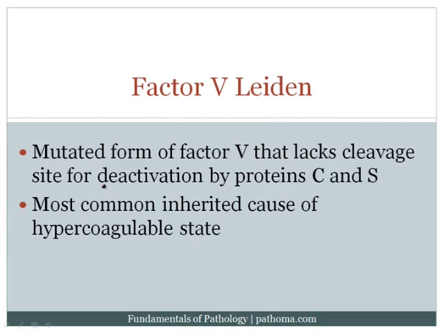The next disorder that we want to discuss is factor V Leiden, and basically this is a very interesting disorder in which the patients have a mutated form of factor V. Now remember that factor V is able to be shut off by protein C and protein S, and the way that protein C and protein S shut off factor V is they go there and they cleave it. Now in factor V Leiden, the problem is that you've got a mutated factor V that can't be cleaved. It lacks the cleavage site for deactivation by protein C and protein S.